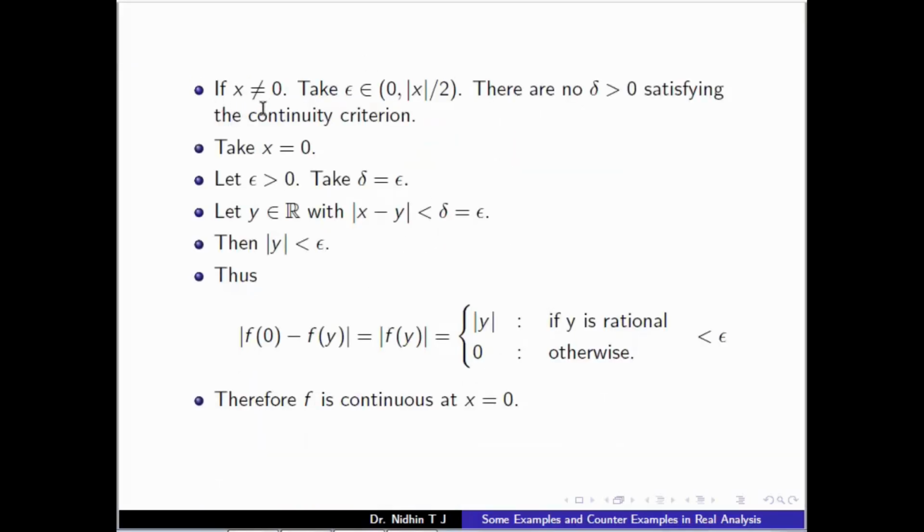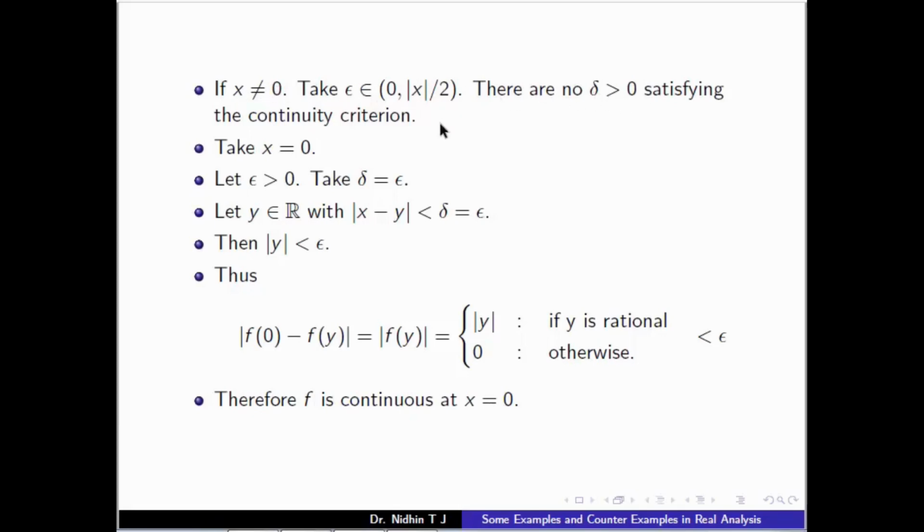Note that for x not equal to 0, we can take epsilon belonging to the open interval 0 to mod x by 2. Then for this epsilon, there is no positive delta satisfying the continuity criterion. One can easily show this. So at all non-zero points, the function is discontinuous.